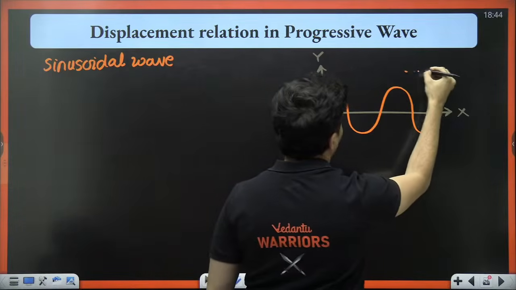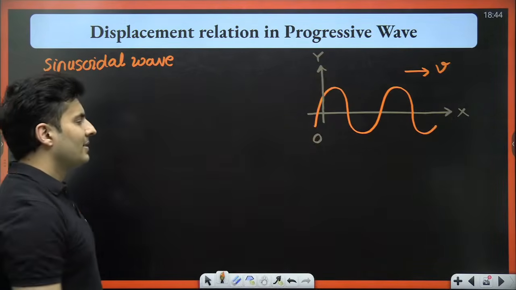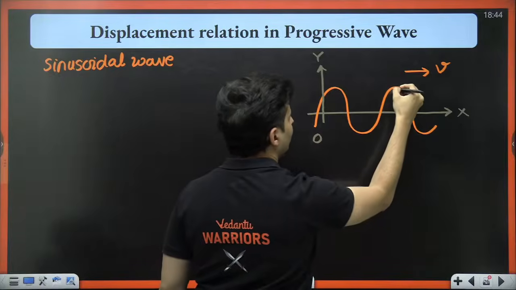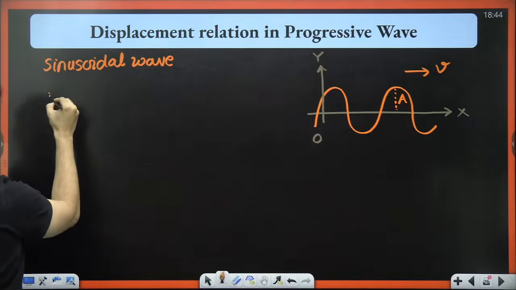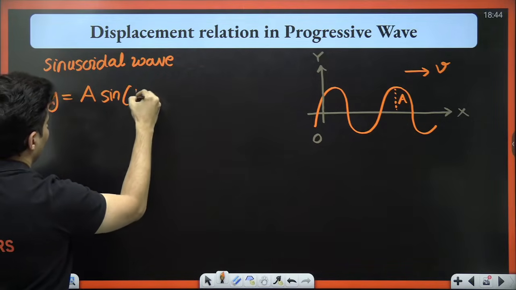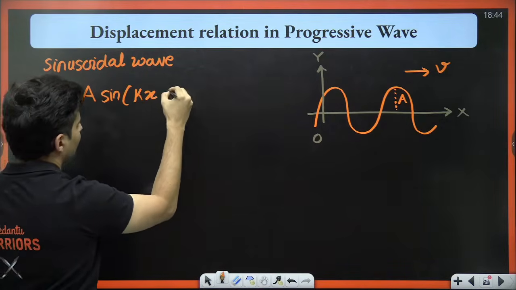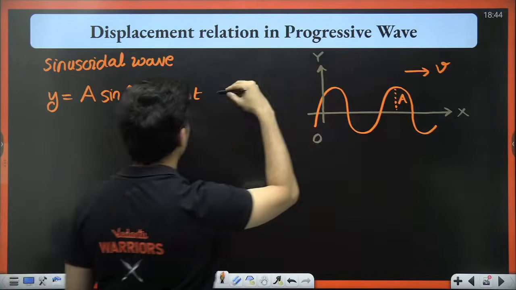Obviously the wave is going like this with some speed. This is a sinusoidal wave. There is some amplitude, of course. The equation will look something like this: y is equal to a sine, either you can put kx plus minus omega t, depending on which side it is going. It could be either this side or that side.